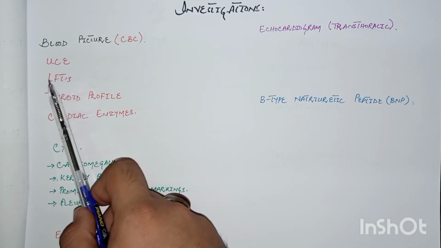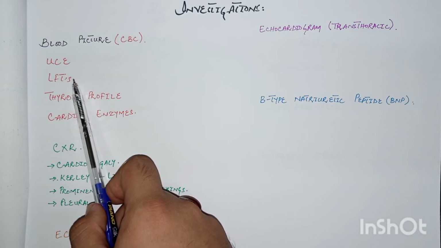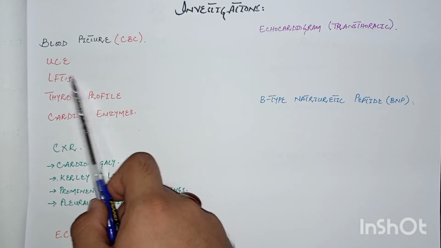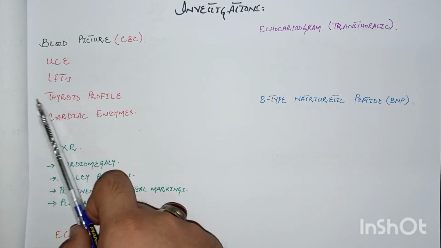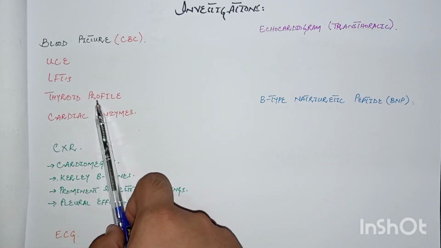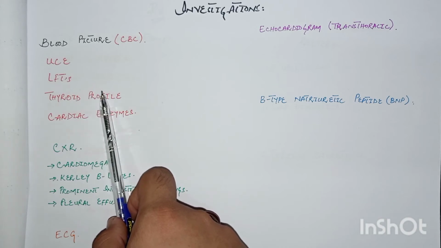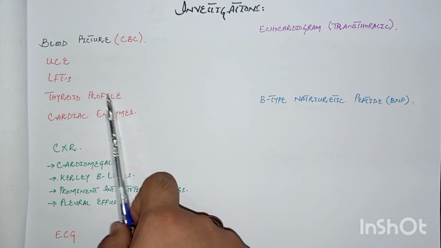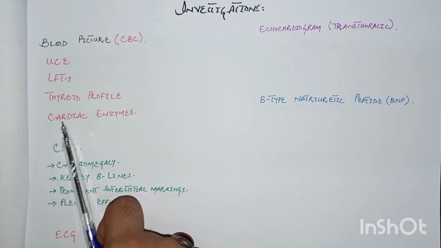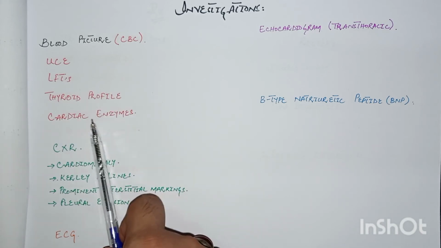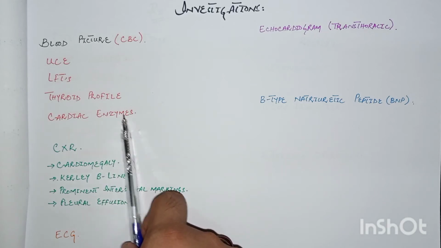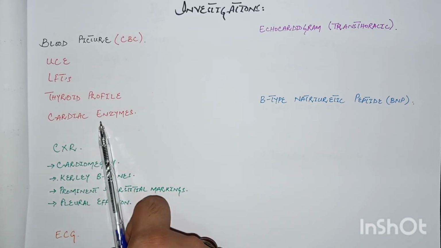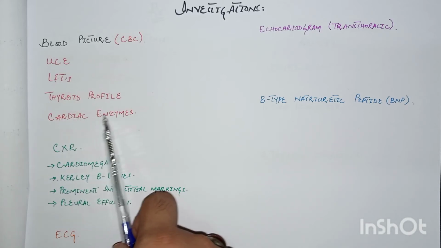Liver function test. In the LFTs, the ALT and AST levels are high because liver biochemistry is disturbed because of liver congestion in the patients of congestive cardiac failure. Thyroid profile is also important because, as we have discussed previously, hyperthyroidism or thyrotoxicosis causes high output cardiac failure. Sometimes the cardiac enzymes are important because MI may lead to congestive cardiac failure. So in order to rule out acute MI, cardiac enzymes are important, like CKMB or troponin I.